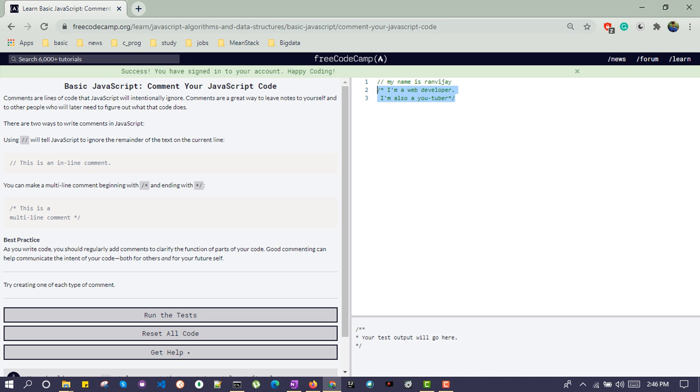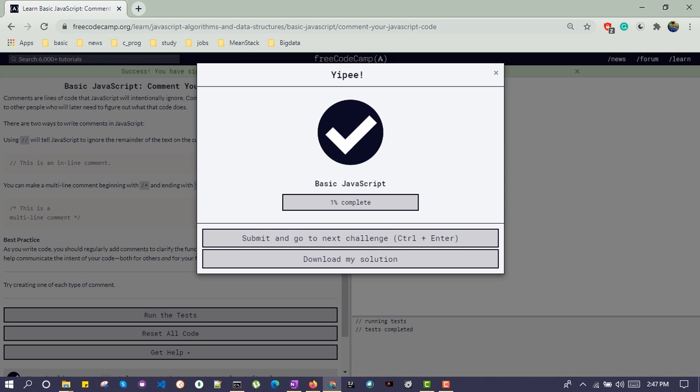That is what this problem is asking us to do. So we need to execute this one. In the question they are asking us to try creating one of each type of comment. So we will execute this one now. Run the test. We can say we are able to pass this question. Let's submit this and move to the next challenge.